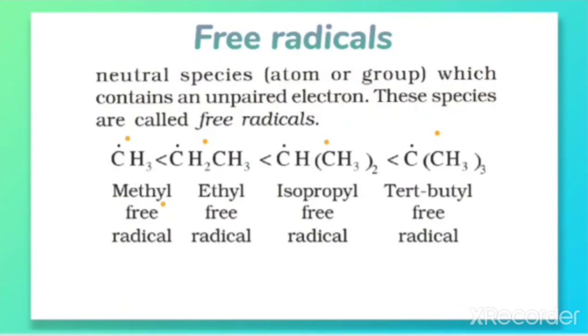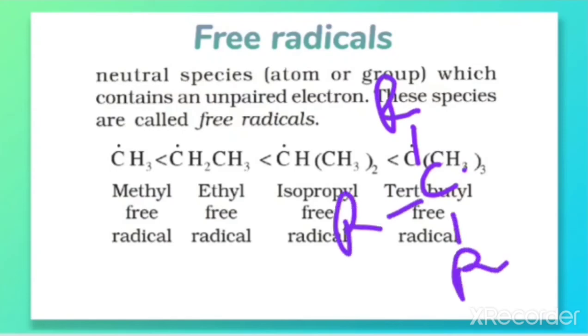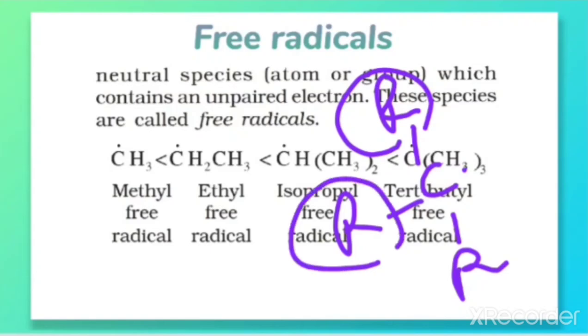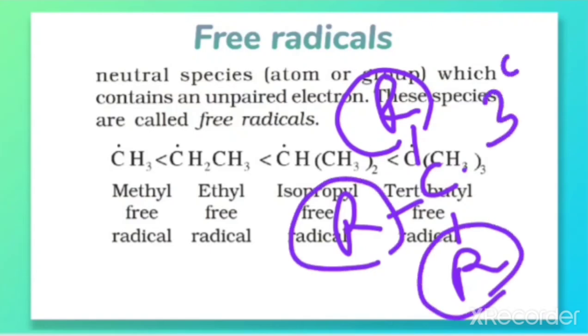This, as I told already, what is the tertiary, you can make in the same way. Let me make the tertiary free radical in this way. That is the carbon having a dot. Here there is one alkyl group, here there is one alkyl group, and here there is one. So 3 alkyl groups are there. Then it is called tertiary, which can also be represented as 3 degree. And don't forget to keep the dot, that is showing the free radical, that is the odd electron. So better just bold that dot.